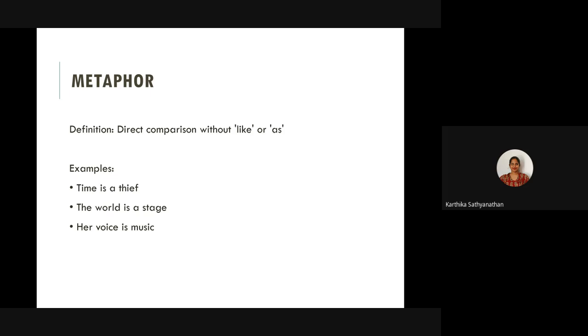One slight difference between a simile and a metaphor is that there is a direct comparison when it comes to simile, and there is implied comparison when it comes to metaphor.